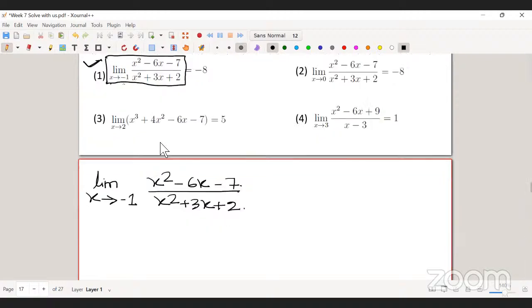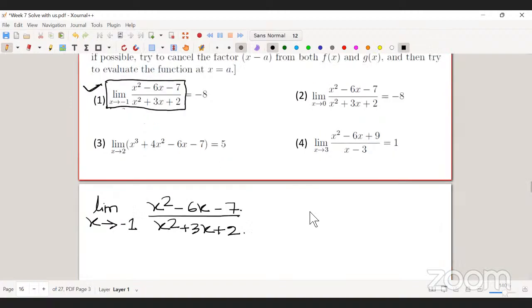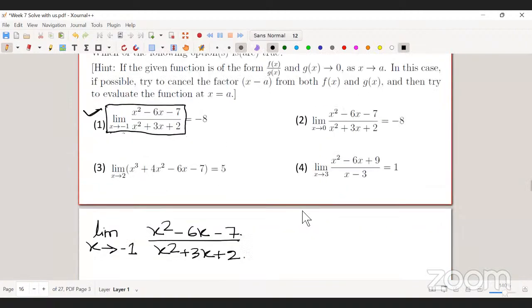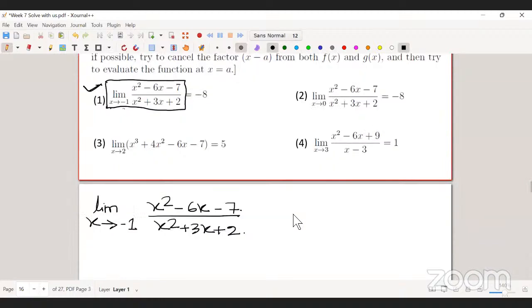So the denominator will be 0, sir. The denominator will vanish. Yes, correct. If I substitute -1 in the denominator, I'm getting 0. So then I can't simply substitute the value. I have to factor it, I guess. Factorize, yes. So what will be the factorization?